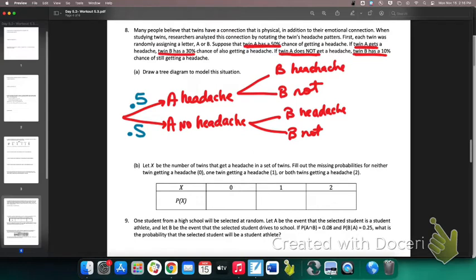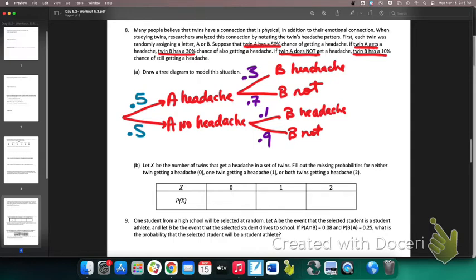So I have to look back at the problem to see what these probabilities are. If twin A gets a headache, twin B has a 30% chance of also getting a headache. That means that there's a 70% chance that they don't get a headache. If twin A does not get a headache, then there's a 10% chance that B is still going to get that headache. So there's a 90% chance that B would not get a headache.